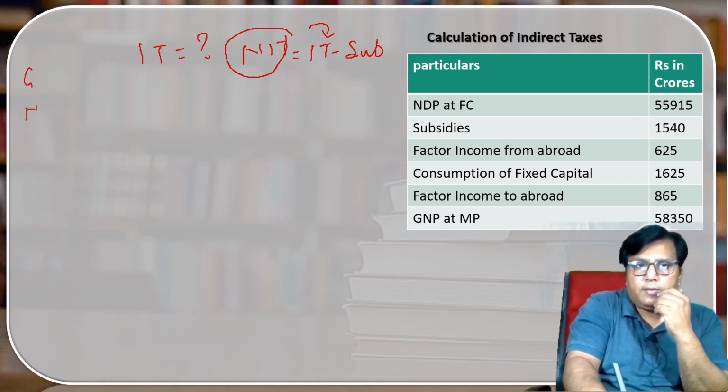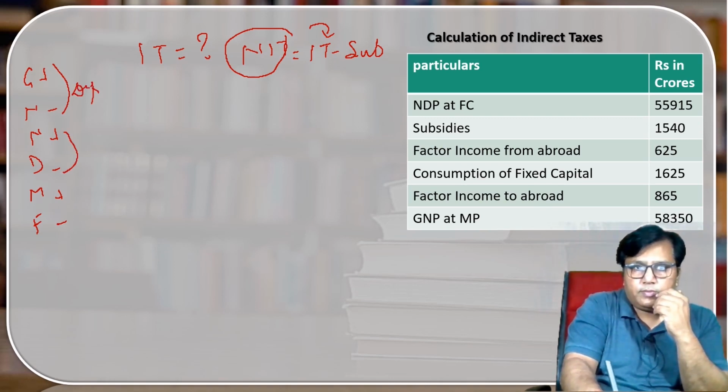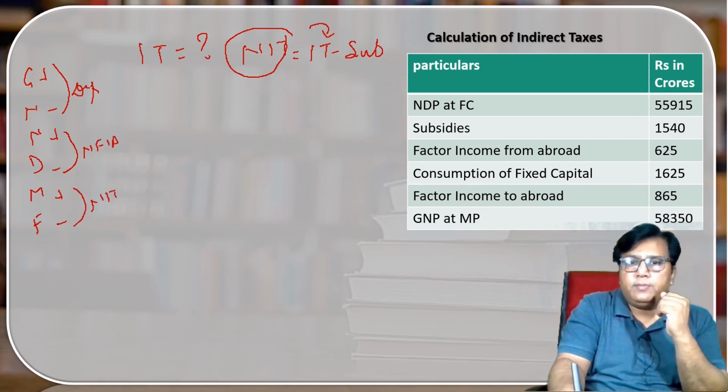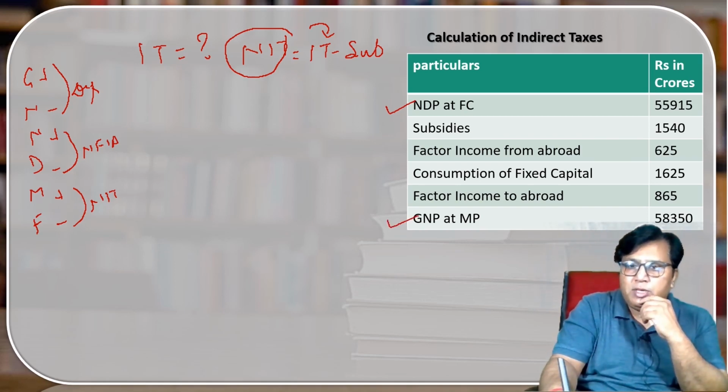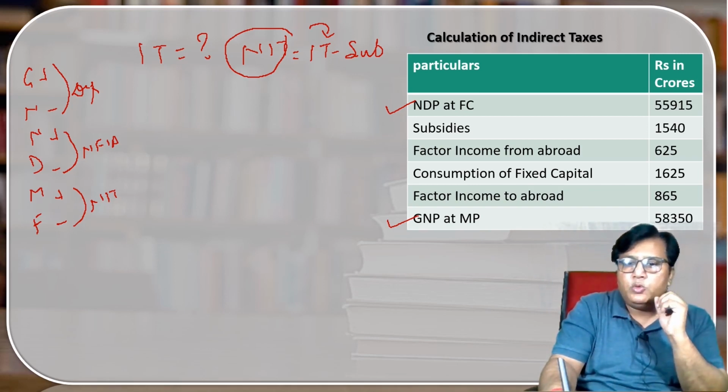Okay, write down the same thing: plus minus, plus minus, plus minus, depreciation, NFIA, minus NIT. Listen, this is the type 2 question. In this type of question, two aggregates should be given to you. Here we can say that this is the first aggregate which is being given to us, and this is the second aggregate which is being given to us.